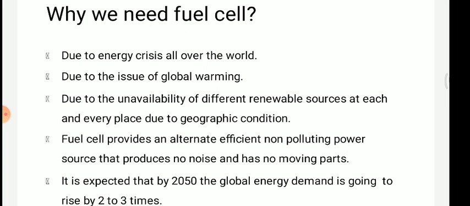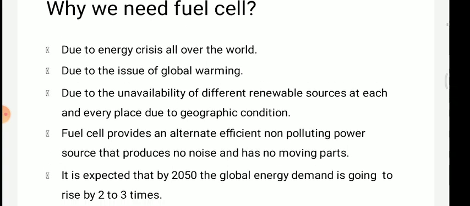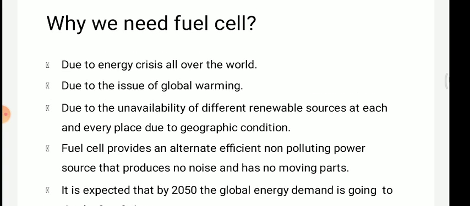Renewable sources are wind energy, solar energy, solar ponds, solar cells. Non-renewable sources are petroleum, diesel, coal.